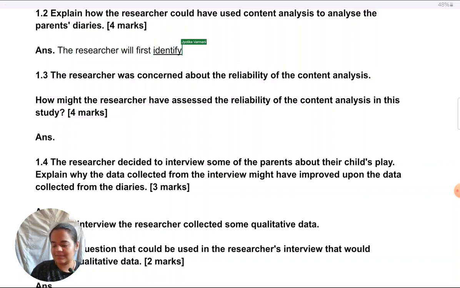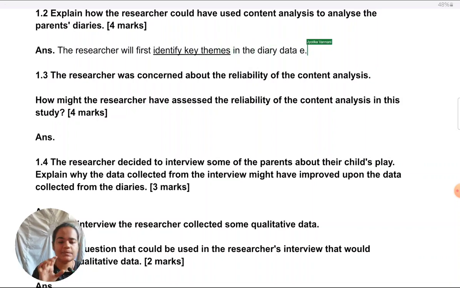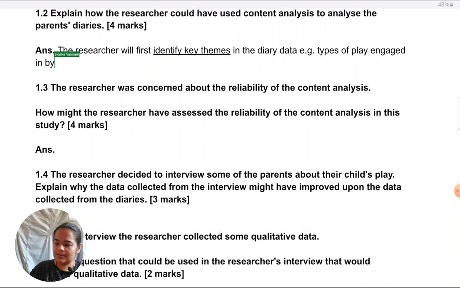identify key themes in the diary data. To make it explicit and to contextualize it, for example, here it could be the types of play that can be the key theme. What is a key theme? A pattern which is being seen. So here what is going to be the pattern or theme? Which type of play the parent is doing with the child. So types of play engaged in by parents with children. I can give one or two examples such as pretend play.